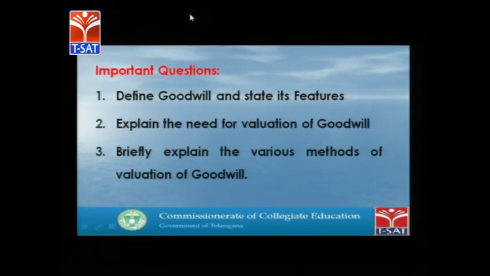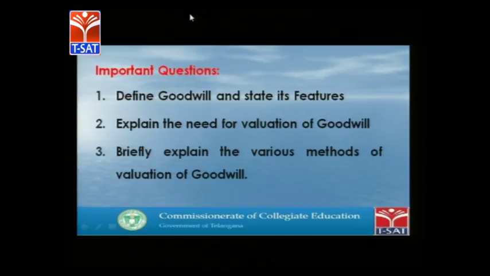That is why, so far in this chapter, we have discussed the importance of calculation of goodwill or need for valuation of goodwill, important characteristics or features of goodwill, and various methods of calculation of goodwill. Now it is time to see the questions, from the students' point of view, that they have to focus on in the examinations.